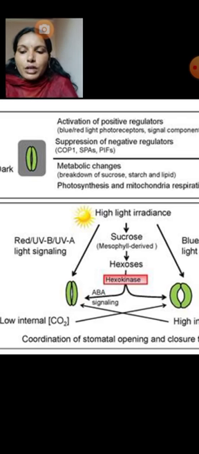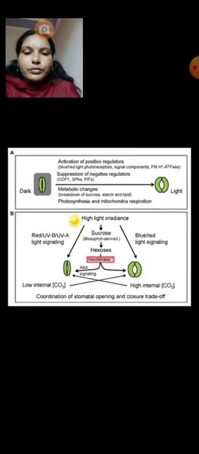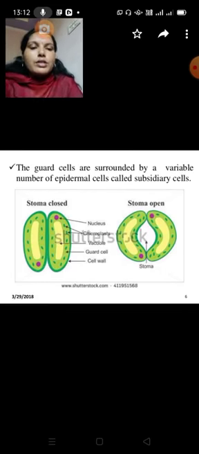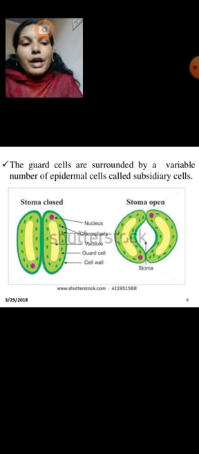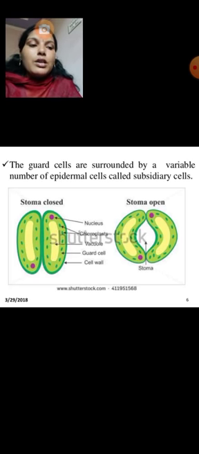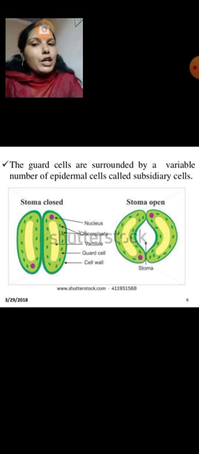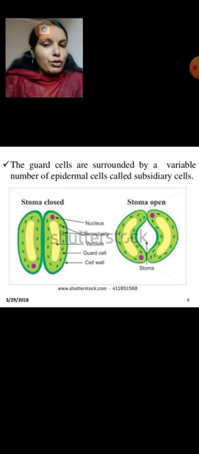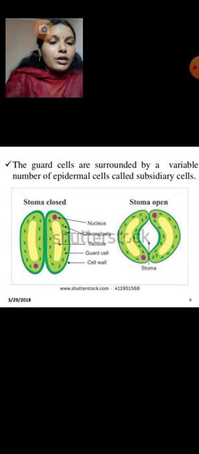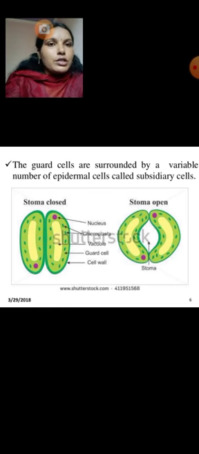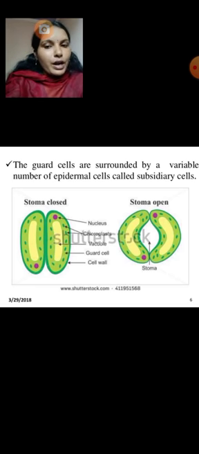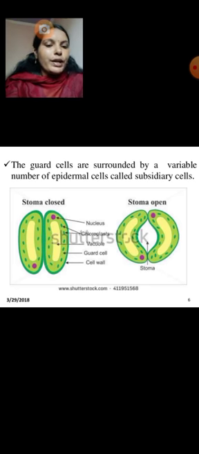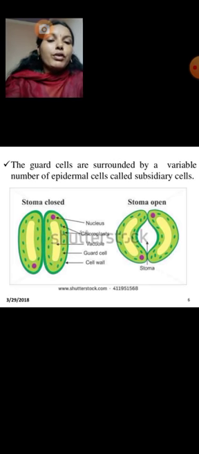The chloroplasts of the guard cells do not participate in photosynthesis, or participate only partially, so this does not influence stomatal movement. If photosynthesis is going on, then we can say that stomatal movement is taking place. Without photosynthesis, there is no mechanism for stomatal closing or opening, whatever it may be.